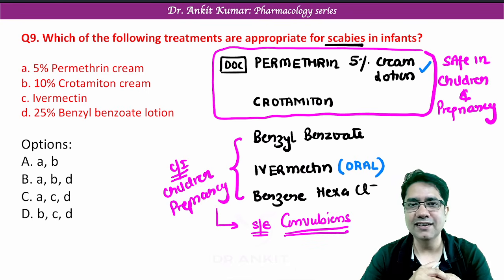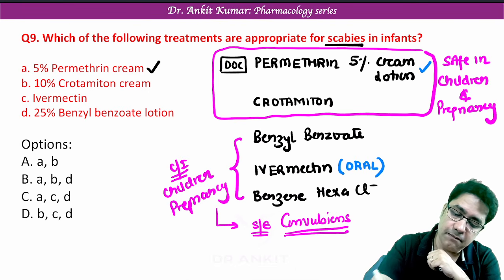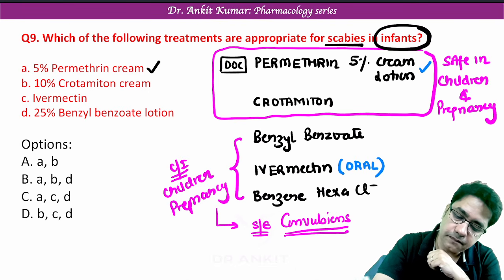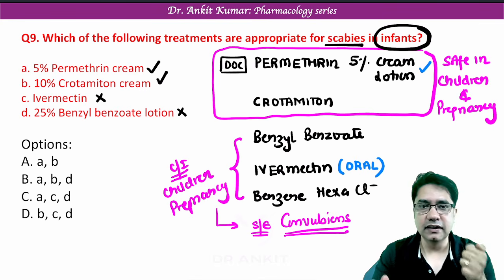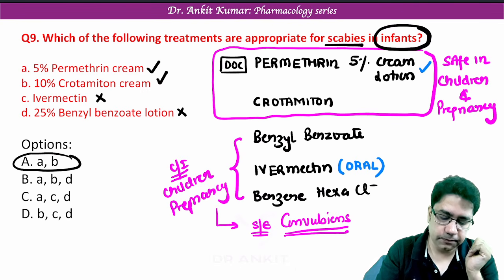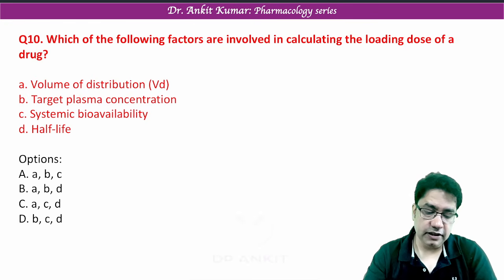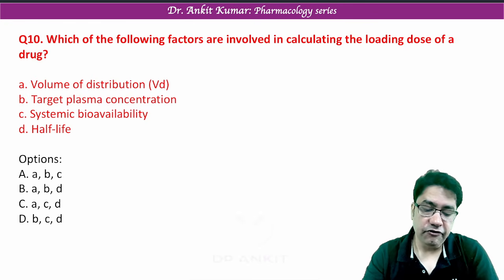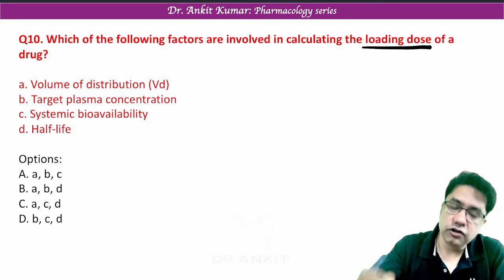So can you tell me the answer of this question now? Yes. So permethrin can be given in infants, crotamiton is given, ivermectin and benzyl benzoate are not given. So the answer of our question comes out to be option A and B only. So next question is, which of the following factors are involved in calculating loading dose of a drug?